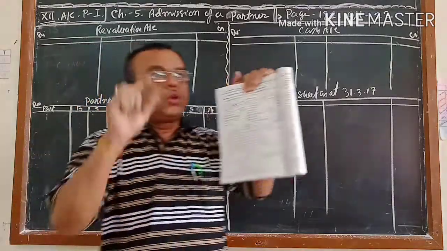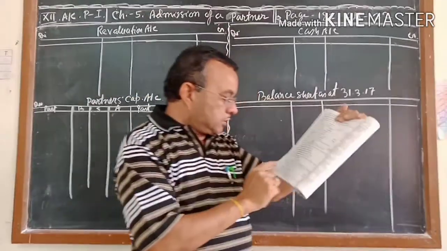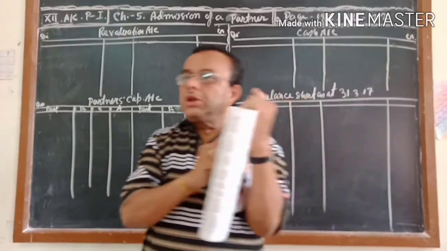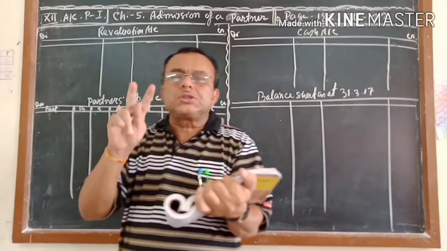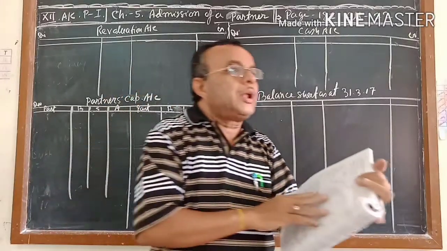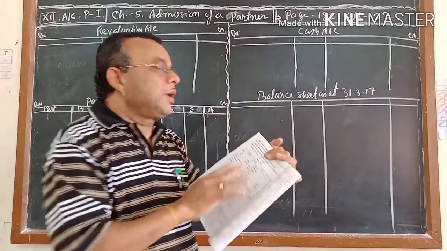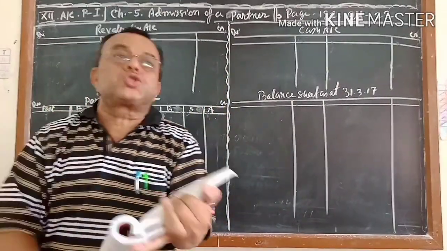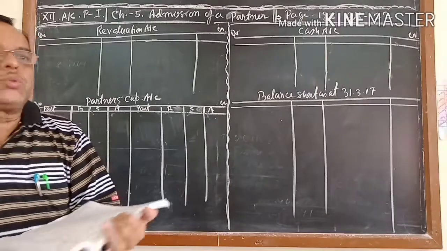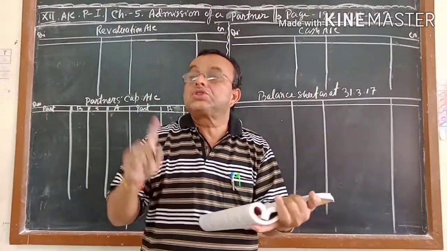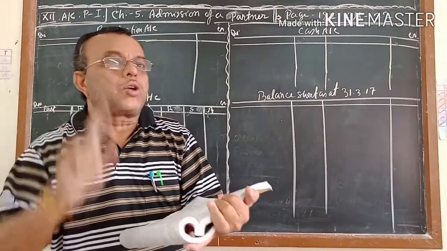When you read the question of page number 182, illustration number 22, first of all, what things are given in this question is the most important. All of you know in your balance sheet some things may be given in the asset side as well as the liability side, which you have to distribute to the partners' capital accounts or current accounts, such as reserve or accumulated profit.